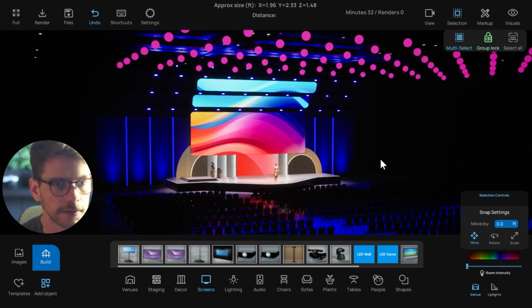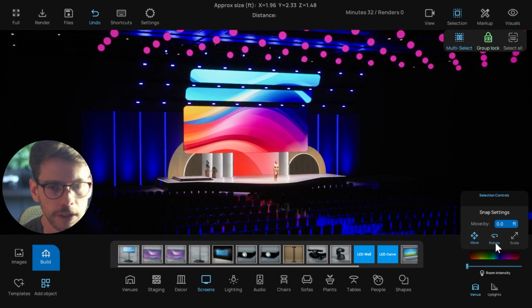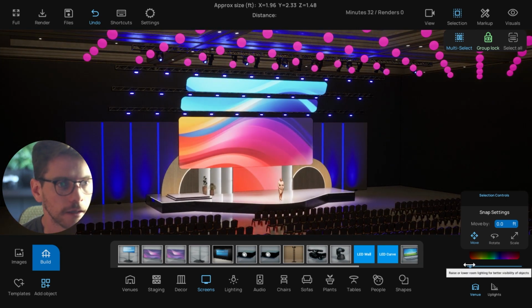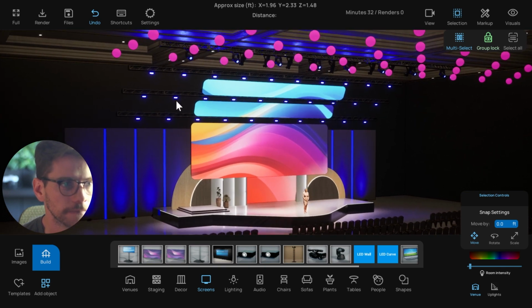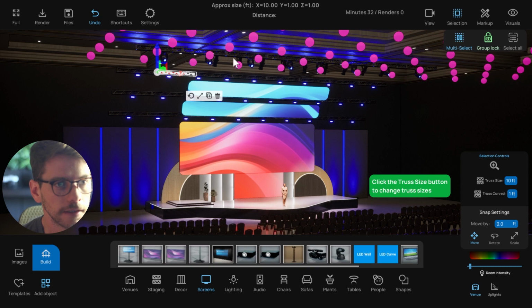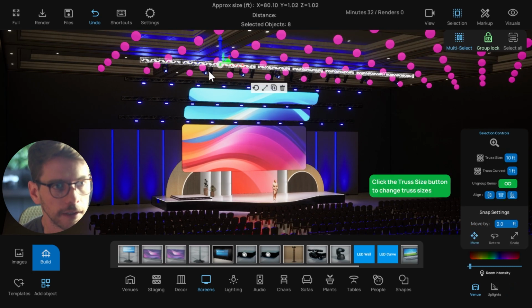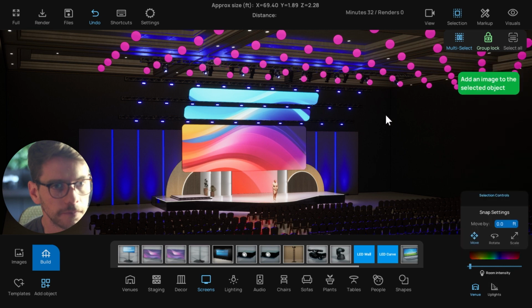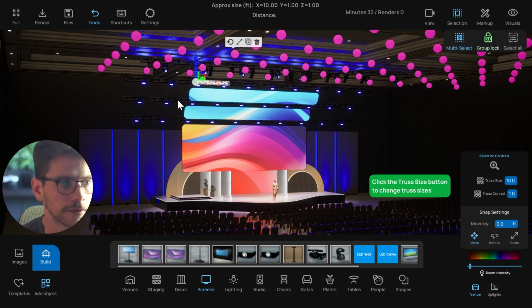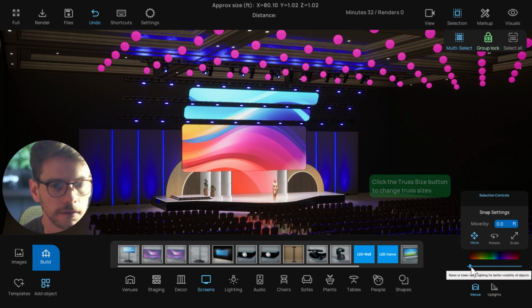Okay, so the last thing I think is the lighting and stuff. I'll turn up the lights here a little bit. You can see I did some different tiered truss lines here, and then I have all of my stage wash hanging from this top one, as well as some movers pointing downward. And then I have these lights that are facing outward, and these truss lines would also be holding some of these LED screens here.